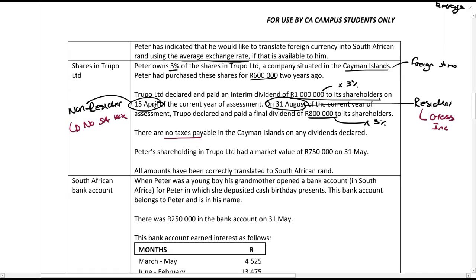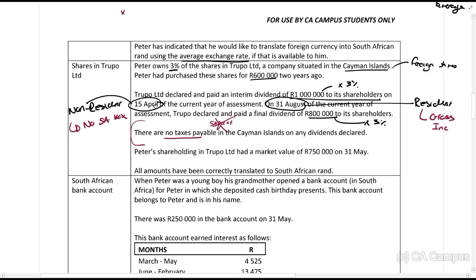There are no taxes payable in the Cayman Islands on any dividends declared. Why is that important? Because if there were, you would have to consider Section 6quat. But there's no foreign taxes, so we don't consider Section 6quat. Section 6quat, again, guys, is also only considered when you're calculating the tax liability. It's not considered on the taxable income.